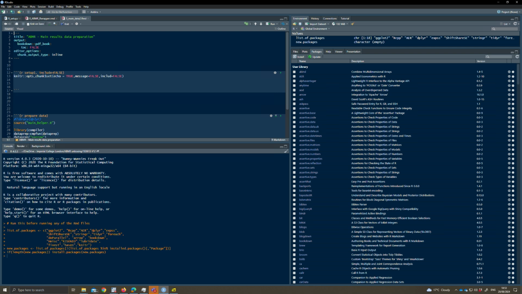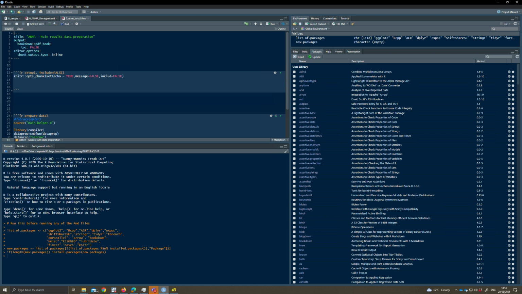Okay, it finished running and then it produces this PDF. This doesn't say very much because this just generated the data. The reason why it took a long time is because we are constructing the instruments for the competition measures, and that requires a lot of looping across individual firms and sectors.